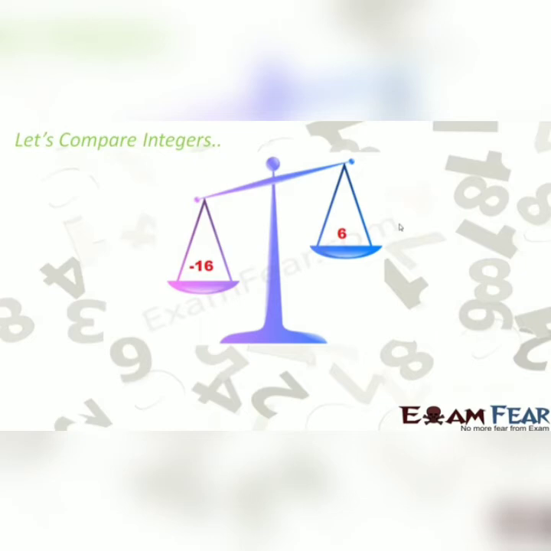Now the question is, how do we compare integers? Earlier we only had positive numbers, so things were pretty simple. We knew that a 3-digit number will always be greater than a 2-digit number. We knew things and it was pretty simple. Now that we have both negative and positive numbers, the comparison might sound a little difficult, though I will not make it difficult for you.